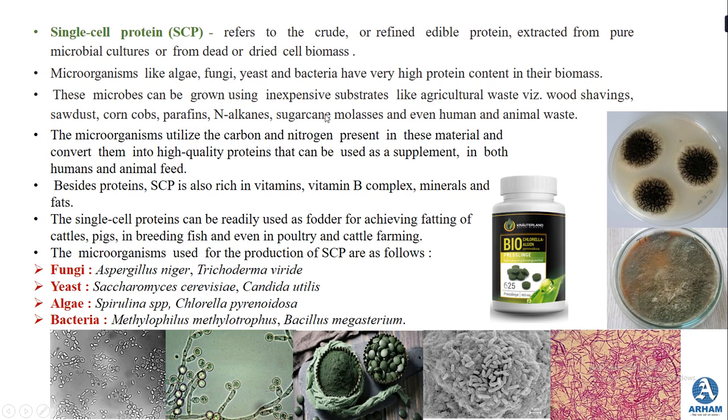The microorganisms utilize the carbon and nitrogen present in these materials and convert them into a high quality protein that can be used as a supplement in both human and animal feed.